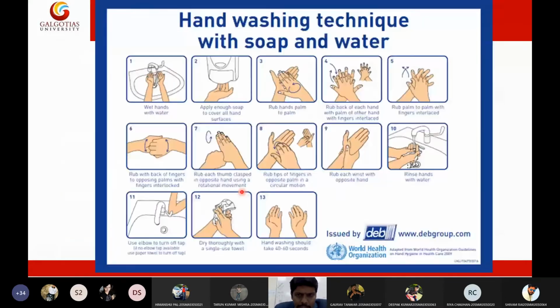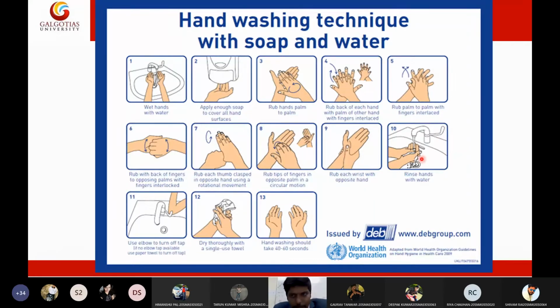Then there is a procedure of washing the hands. First you pour water on the hands, then apply soap on the palm, then interlock the fingers and clean the finger interlocks, then clean your thumb, and also clean the tips of your fingers by moving your hands in this way. Then individually wash all your fingers starting with your thumb. Then wash your center palm. Then wash your wrist area.